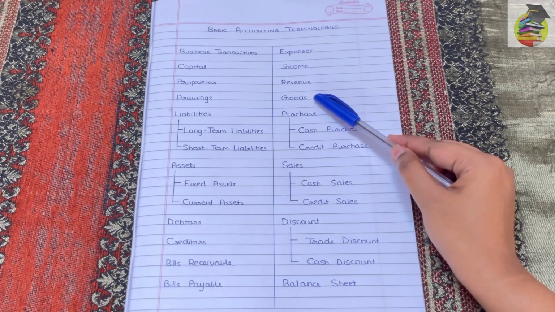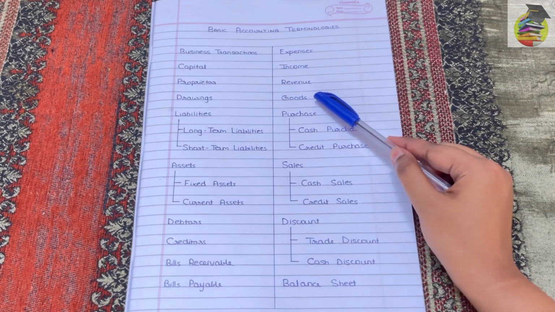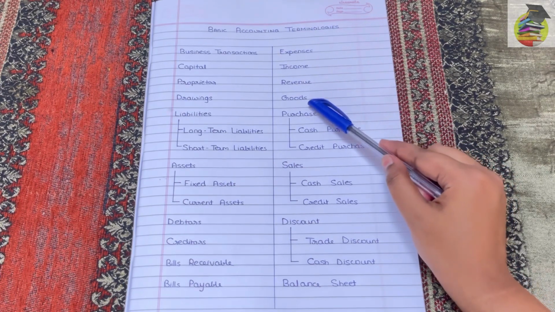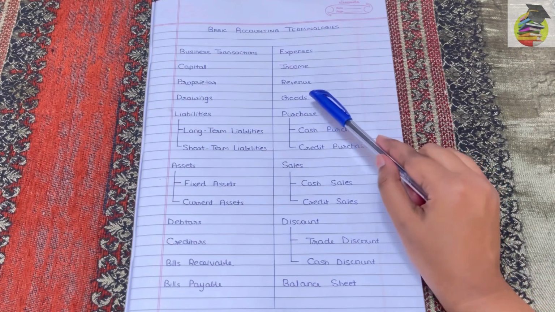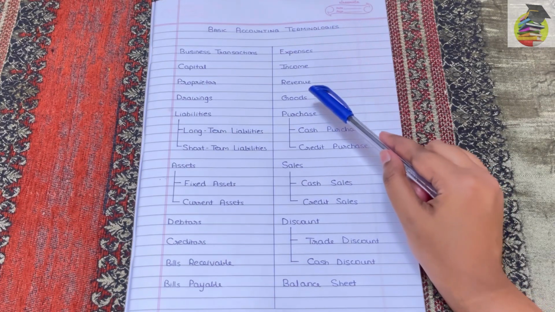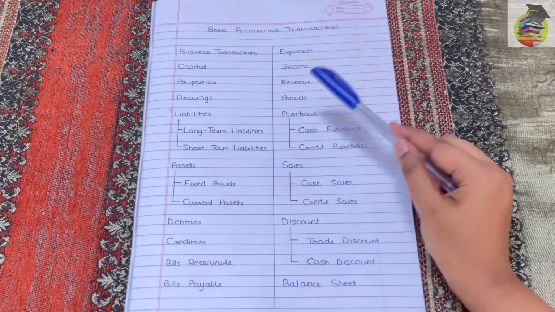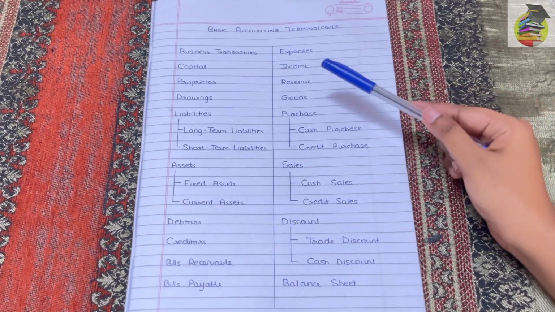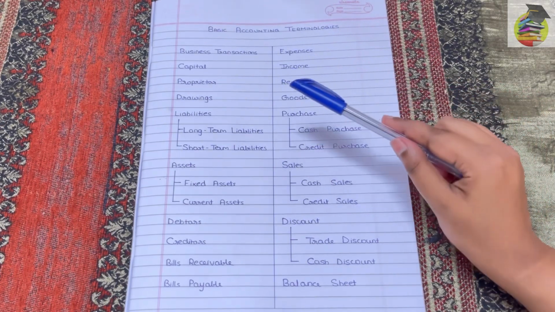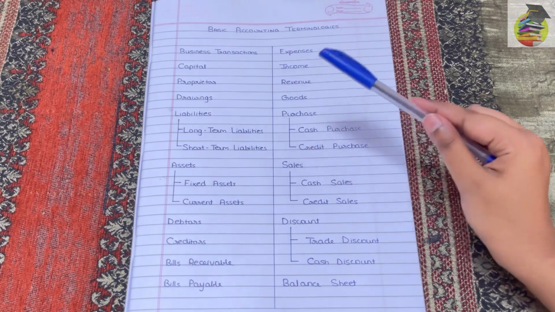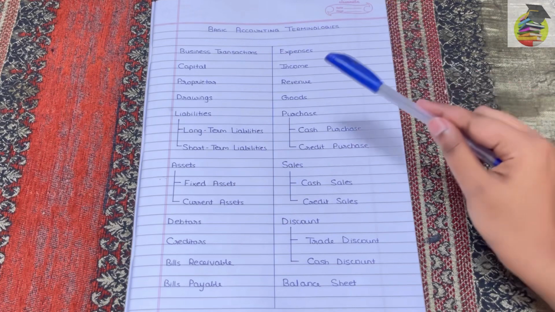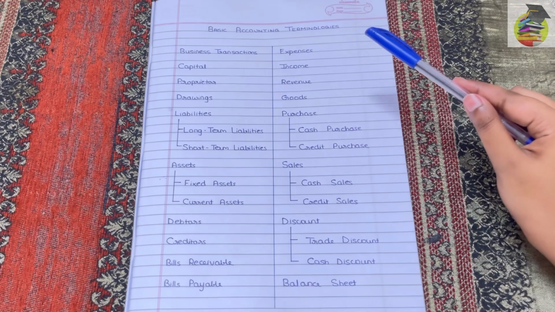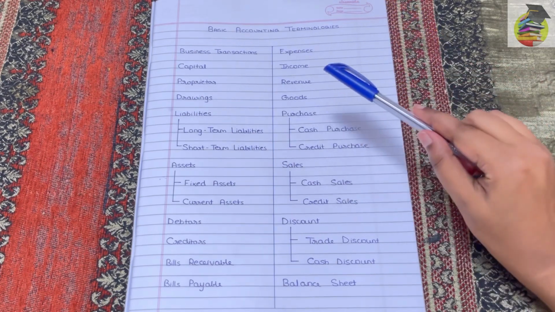Next accounting term is goods. Goods are the products in which the business deals. The items that are purchased for the purpose of resale and not for use in the business are called goods. Products that are goods for one company can also be expenses or assets for another company. Suppose a company deals in appliances, then the fridge and AC will be goods for the company, and if the company does not deal in home appliances, then they will be fixed assets for that company. Similarly, for a stationery shop, the stationery will be goods for the company, and for a company that does not deal in stationery, it will be an expense.